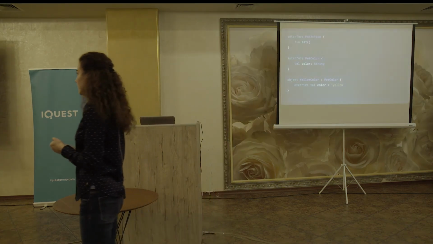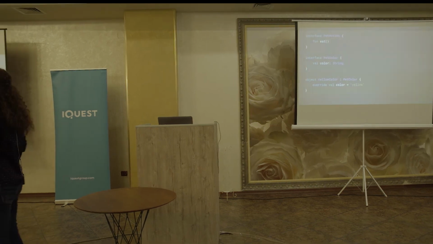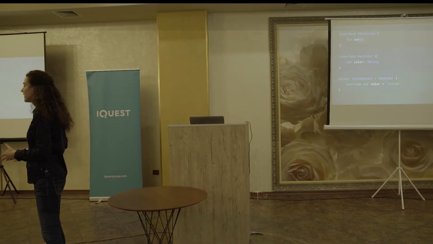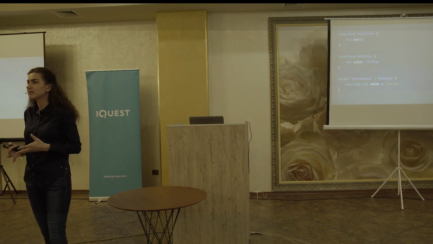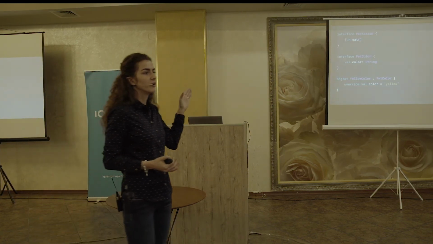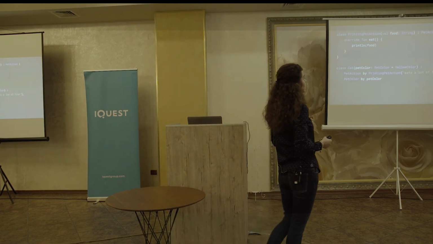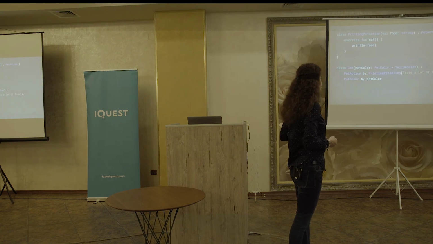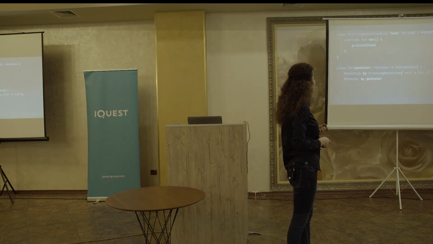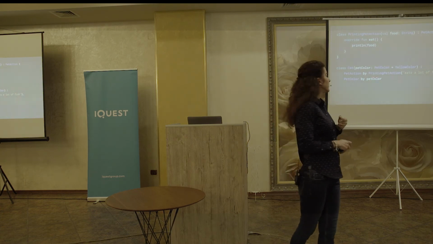We have an interface, pet action, that defines some actions for a pet. We have also pet color and a singleton that will implement the pet color. In this case, I want to have a singleton for the yellow color. After that, I want to implement the pet action interface by using this printing pet action class, and we just print the message. The delegation appears here.